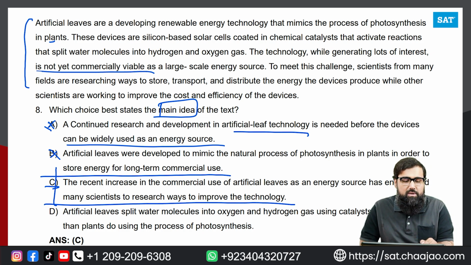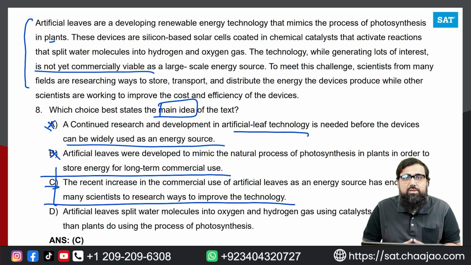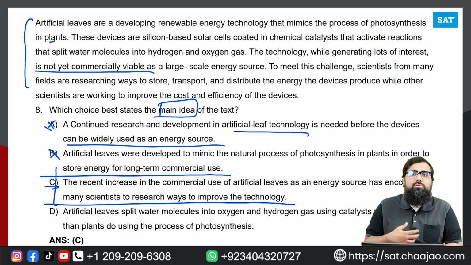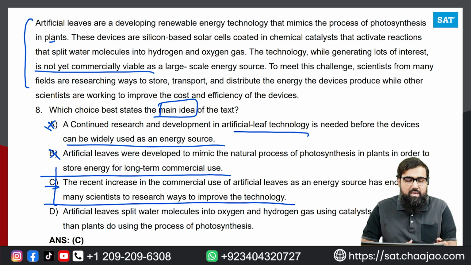It is not commercially viable. That is why they have to research and make it viable so that it can go on and be used as a commercial product. So this can be the best answer over here, but we'll read option D as well.